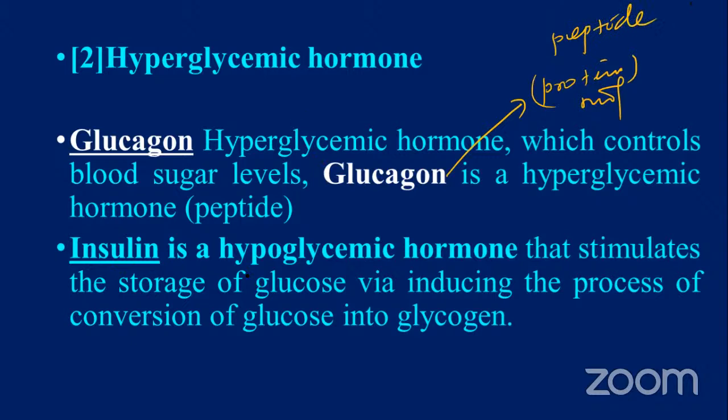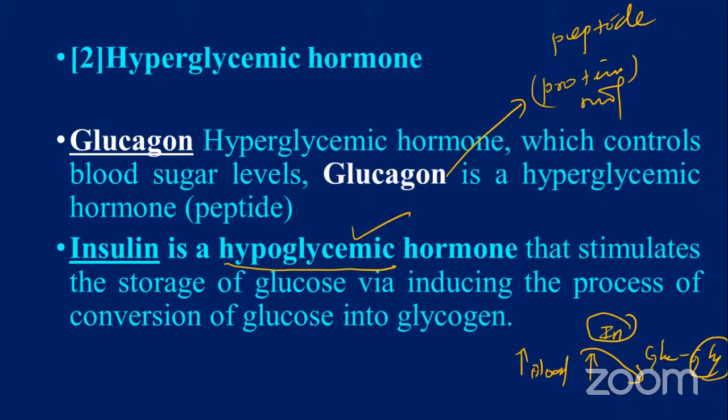Insulin is a hypoglycemic effect. What is the meaning of hypoglycemia? When the blood glucose level increases, it reduces the blood glucose level in the blood by the action of insulin. That's why this hormone is called hypoglycemic. By the action of insulin, glucose is converted into glycogen and stored here. As a result, the blood glucose level decreases. That condition is called hypoglycemic.